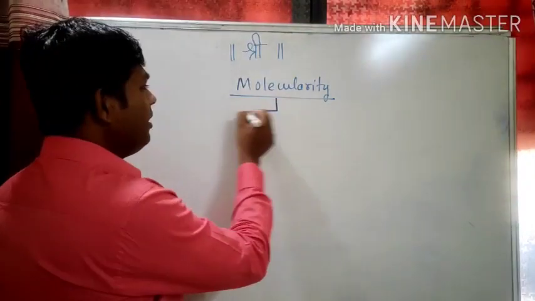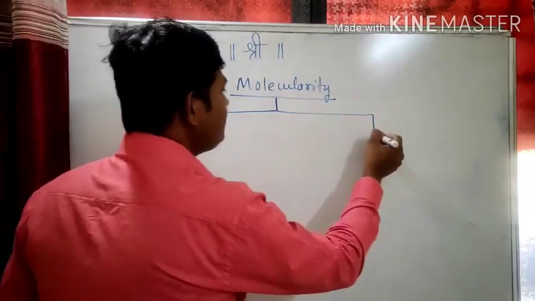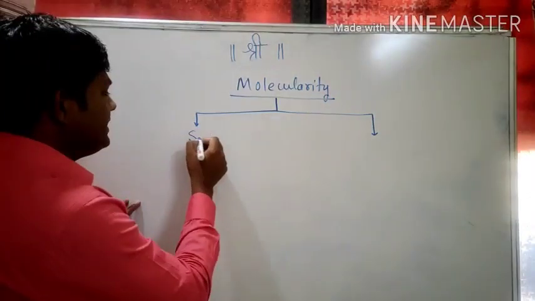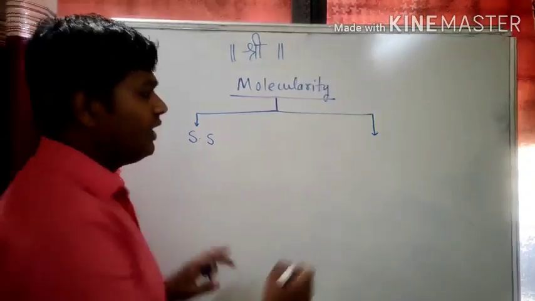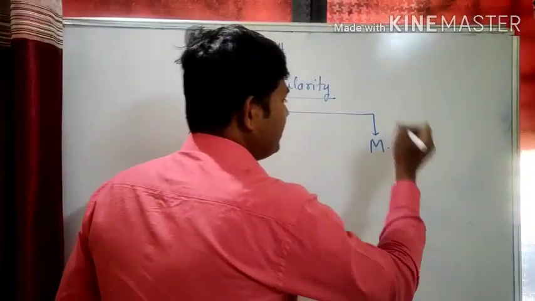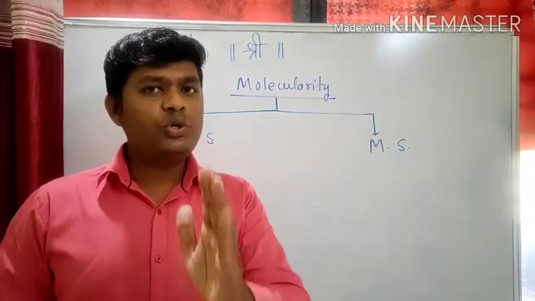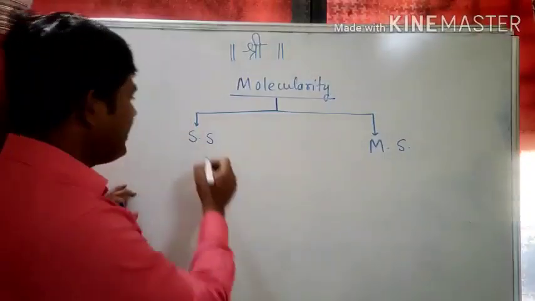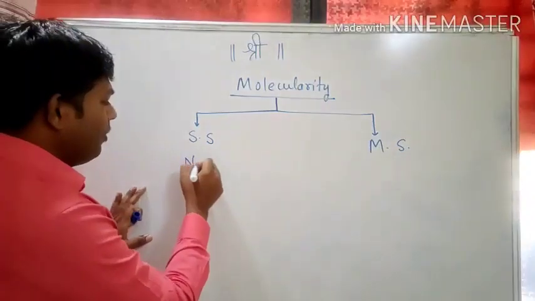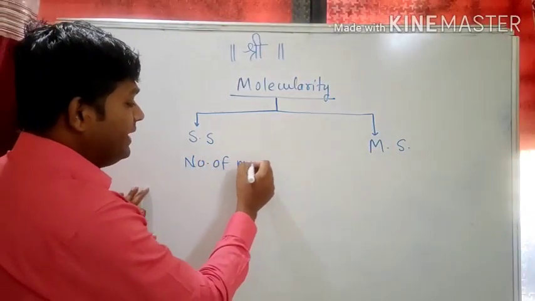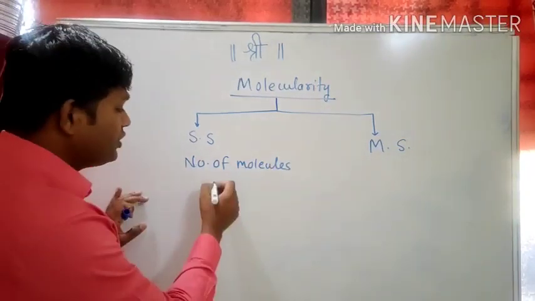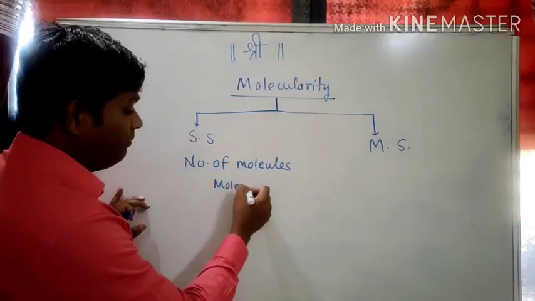To understand the molecularity of the reaction, you have to classify the reactions into single step reaction and multi-step reaction. So first of all, you should know whether the reaction is a single step reaction or a multi-step reaction. If the reaction is single step, see the number of molecules involved in that reaction, and that number of molecules will be the molecularity of the reaction.